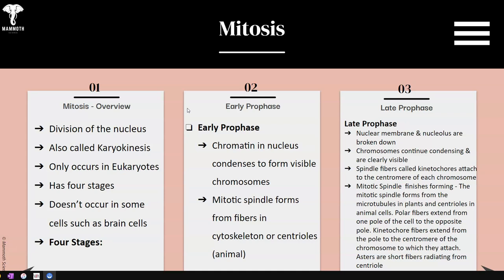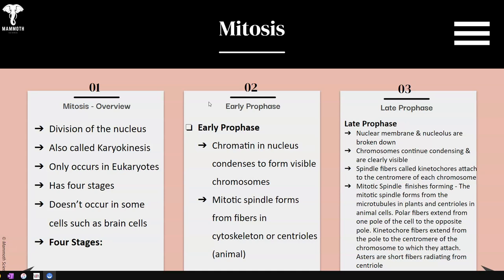Remember, karyo is nucleus. Eukaryotic organisms have that karya in it. That's the nucleus. Mitosis also occurs in eukaryotes, has 4 stages, and doesn't occur in some cells, such as brain cells or neurological cells. There are 4 stages indeed. The first stage, and there are several different stages within those, is called prophase.